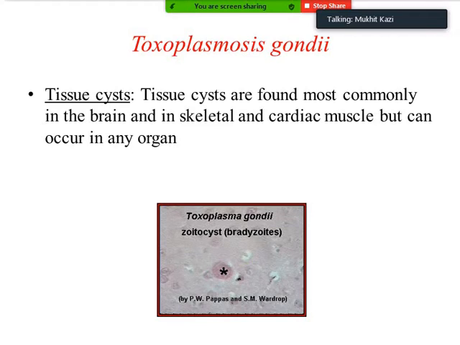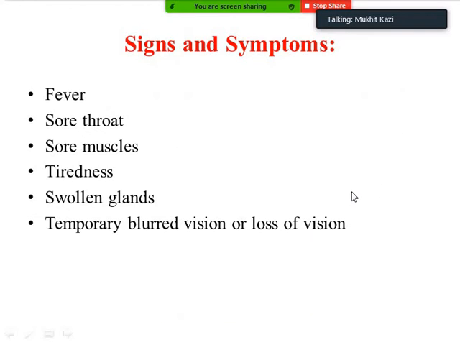Tissue cysts are found most commonly in the brain and in the skeletal and cardiac muscles, but can occur in any organ. So which is the reservoir organ in the host? It is the brain and skeletal as well as cardiac muscles. But sometimes it occurs in other organs too.